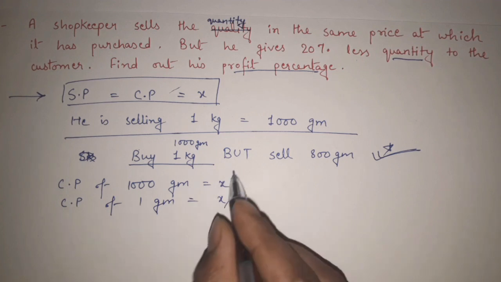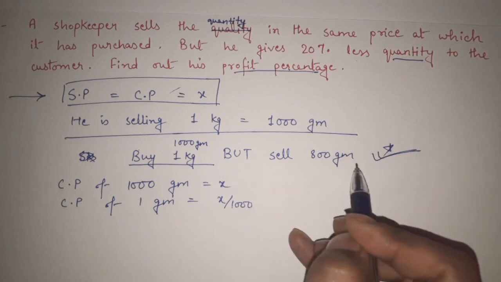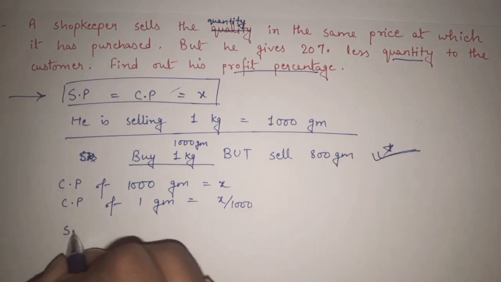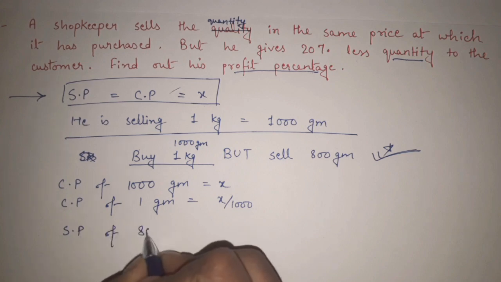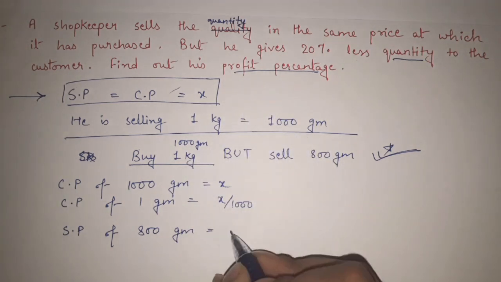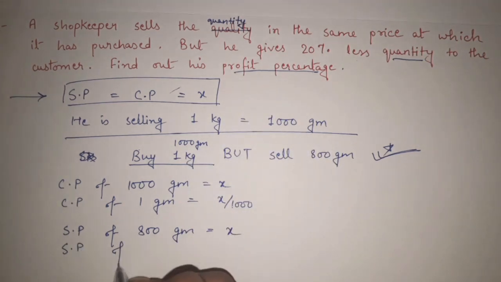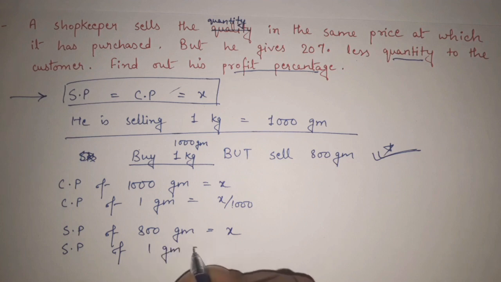Okay. Now, but he is giving how much? 800 gram. Now, if the selling price of 800 gram is, he is selling it in the same price, right? So, if the selling price of 800 gram is X, then the selling price of 1 gram will be equal to what? X by 800.